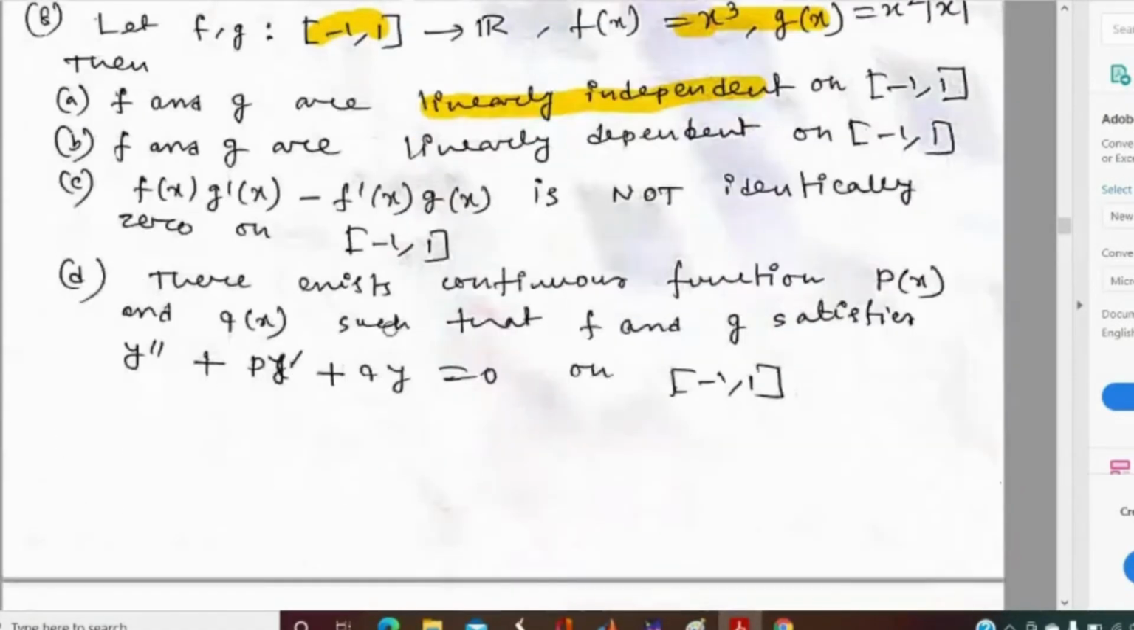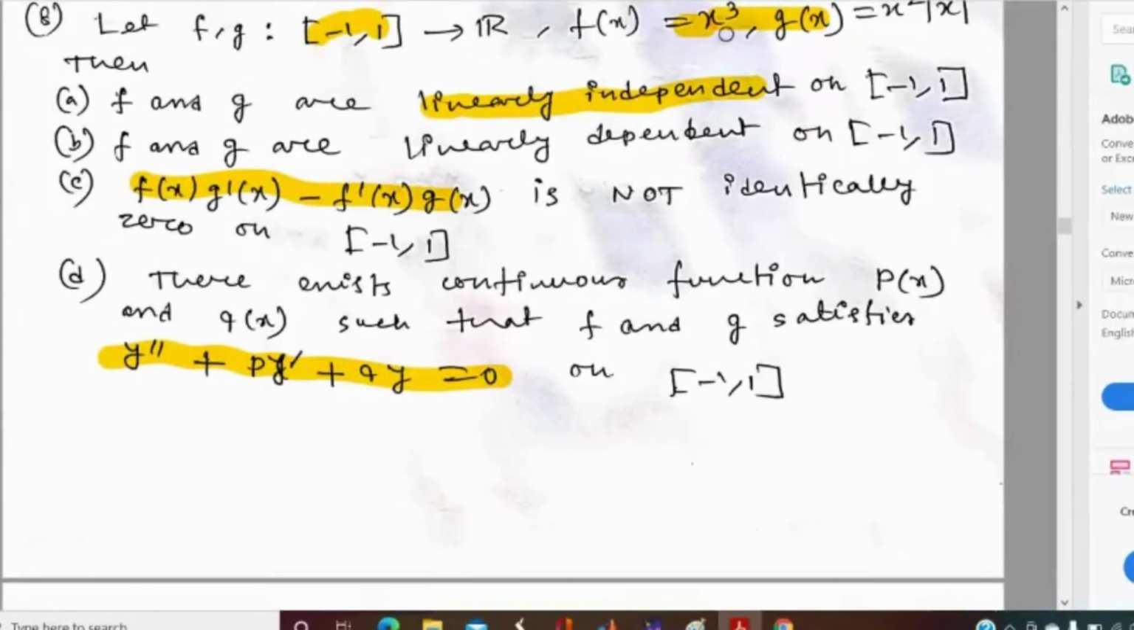And the third option is saying something about the product, that is, the value of this becoming 0. The fourth option says that there exist continuous functions px and qx such that f and g must satisfy this differential equation. So let us solve the question.